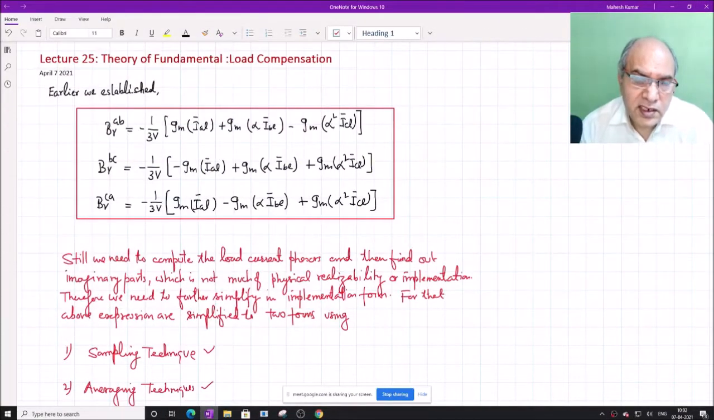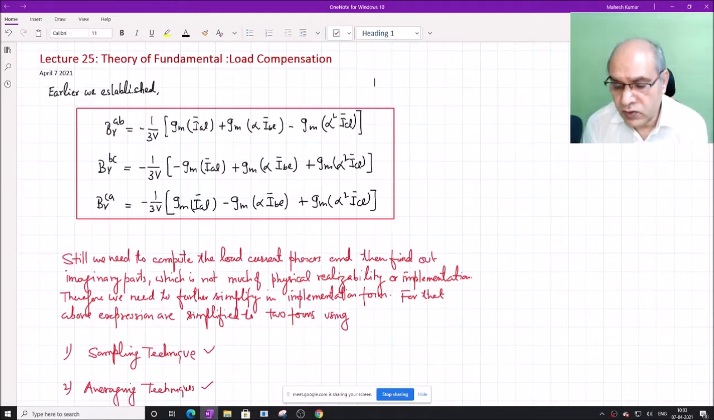So welcome to this 25th lecture on the theory of fundamental load compensation. If you remember, last time we established some conditions of the compensation in terms of the negative sequence cancellation and the power factor setting for the supply side. And based on that we got three conditions, and these three conditions led to three equations in terms of the sequence components.